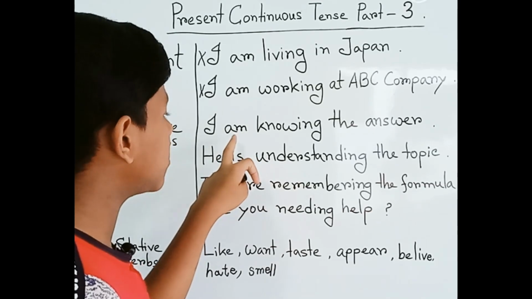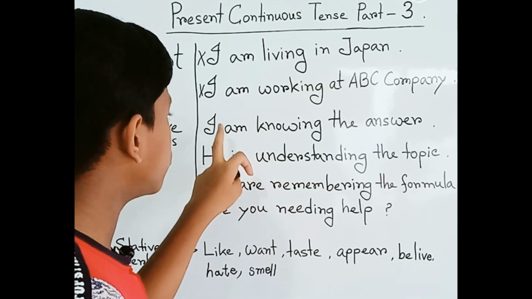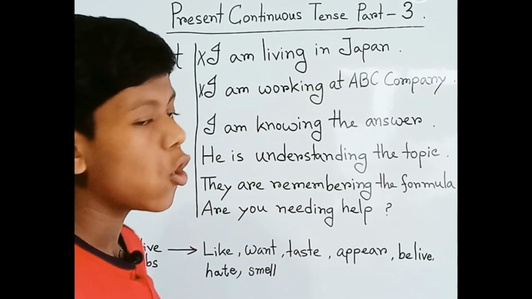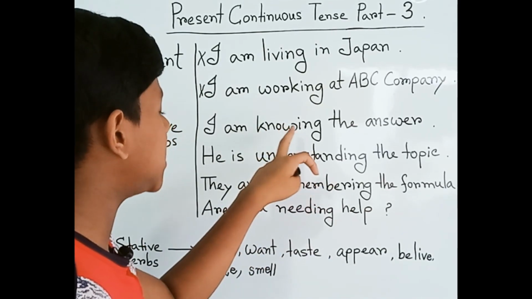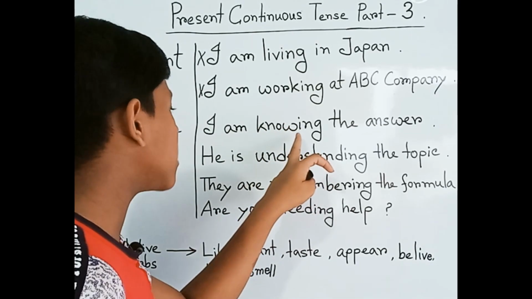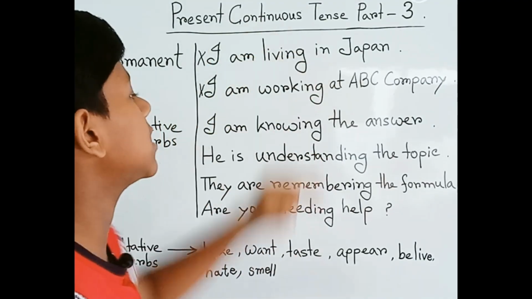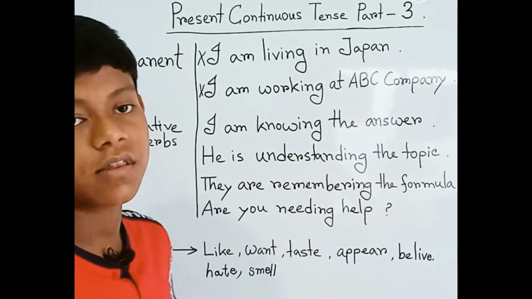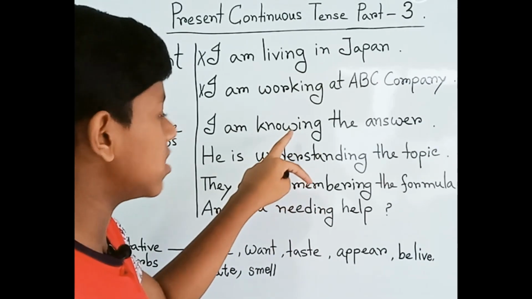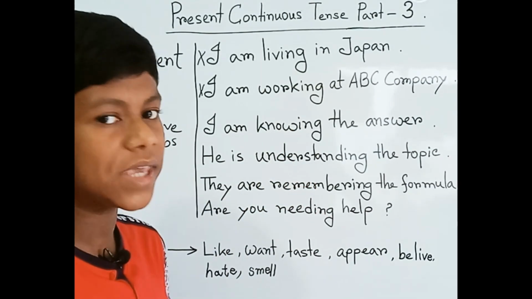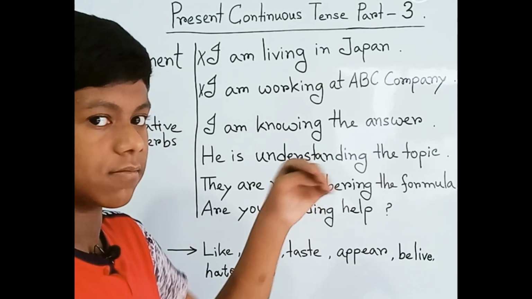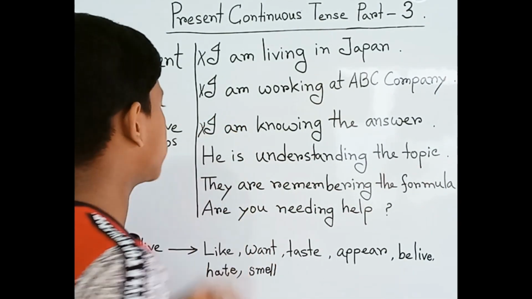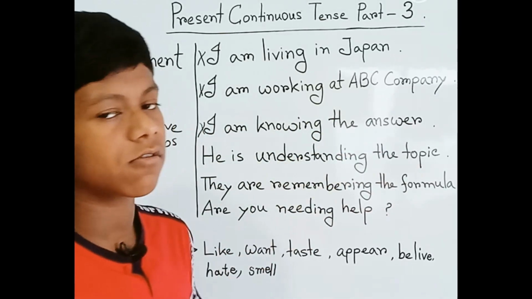Here we can see "I am knowing the answer." Is it correct? No. Even though -ing has been added to the verb in the present continuous tense, it isn't correct. Do you know why? Because know is a stative verb. So in this situation, it's wrong. We can't use it. "I am knowing the answer" is wrong.